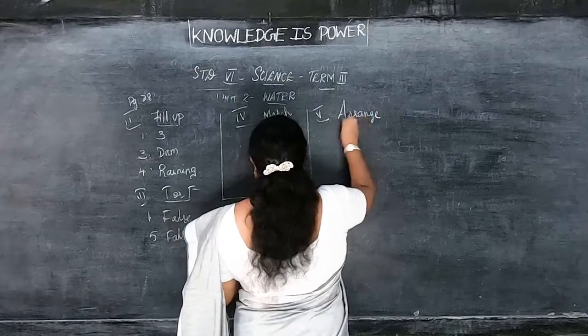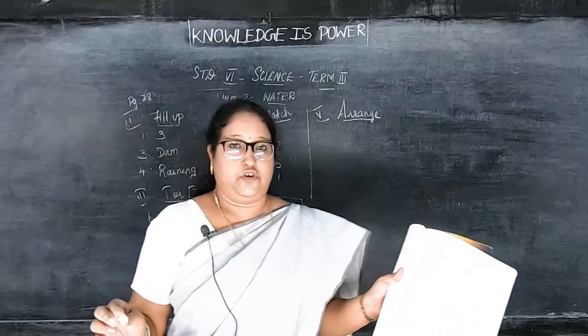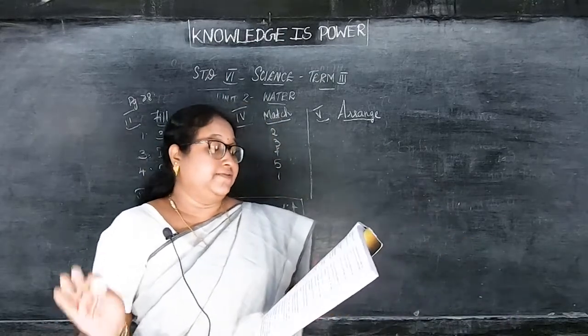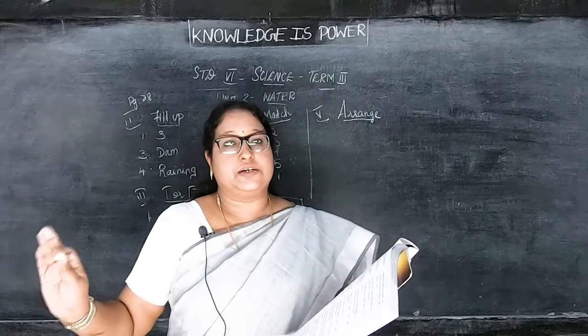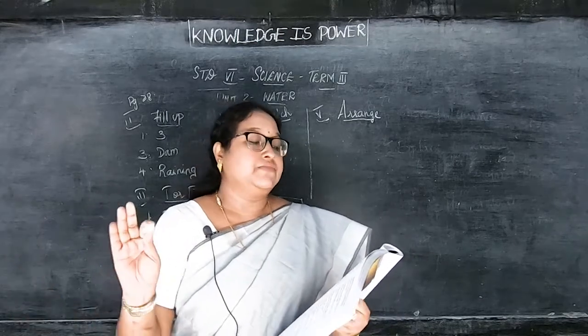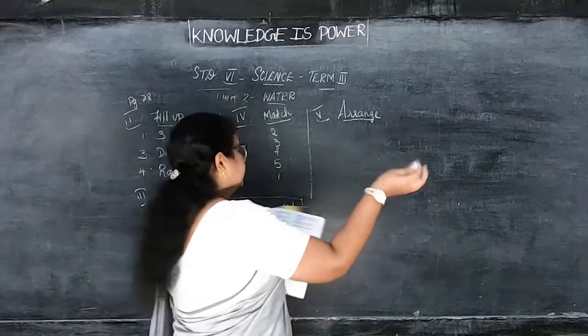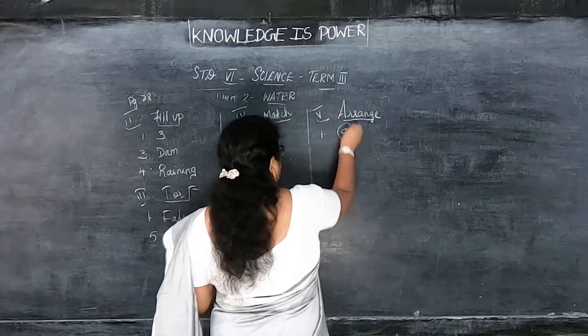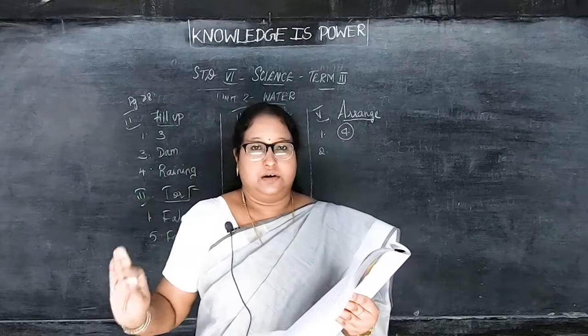Then Roman number 5. Arrange the following statements in correct sequence. That is, the sentences are given in the jumbled form. Okay. Now you will arrange it. First I'll give the numbers. Next to the sentence you put first the numbers. For example, first one, these vapors condense to form tiny droplets of water. So next to that sentence put number 4. So this is the correct order what you are writing. So that will be the fourth sentence.